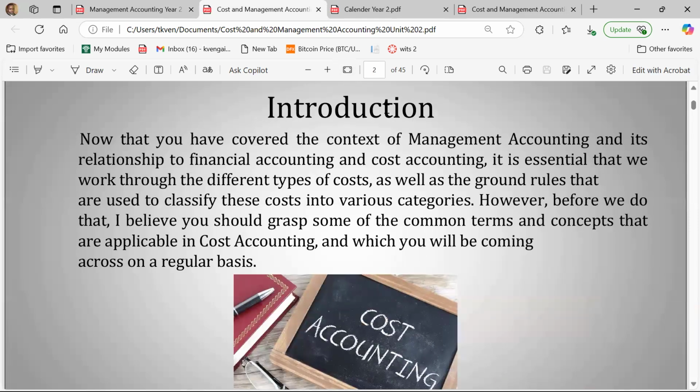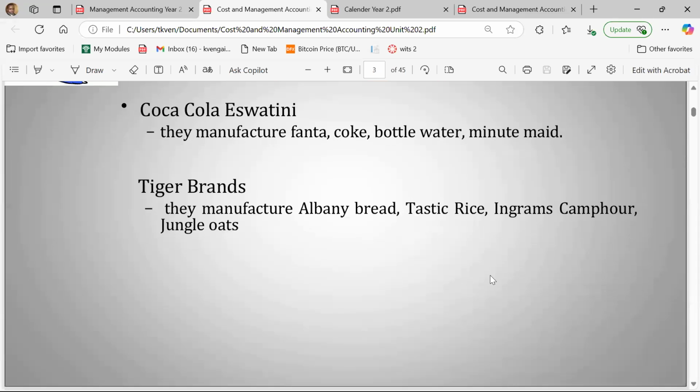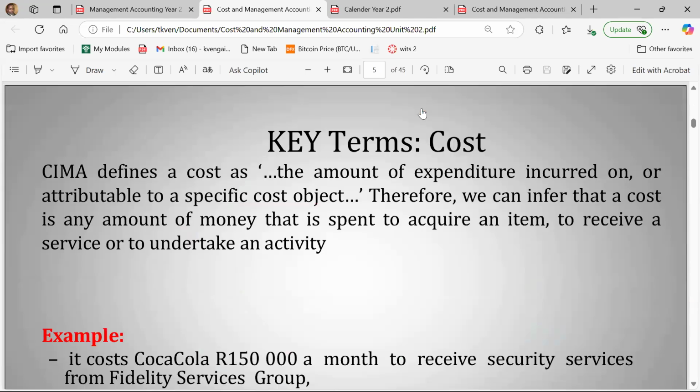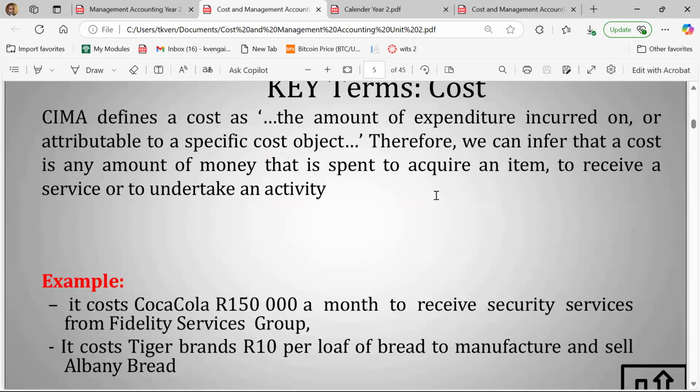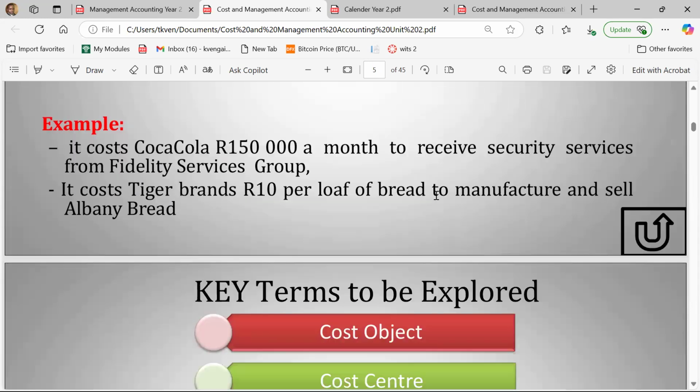All right, so costs. We talked about that. So let's go into some key definitions, right? So we defined what cost is. We highlighted it is any expenditure that you incur to be able to produce something within an organization. That is what you can call a cost, right?